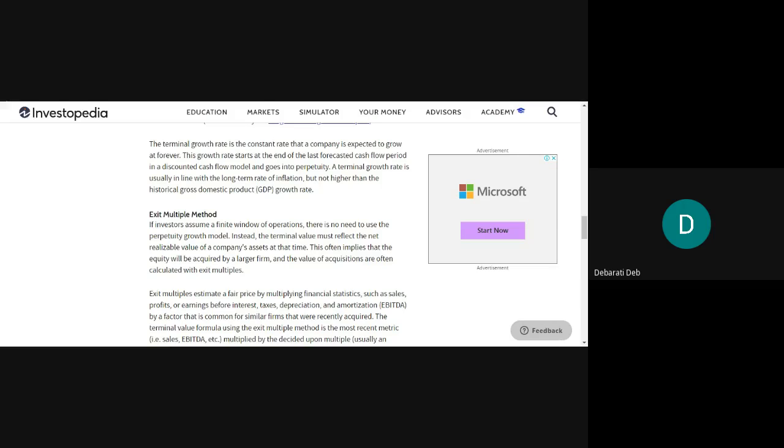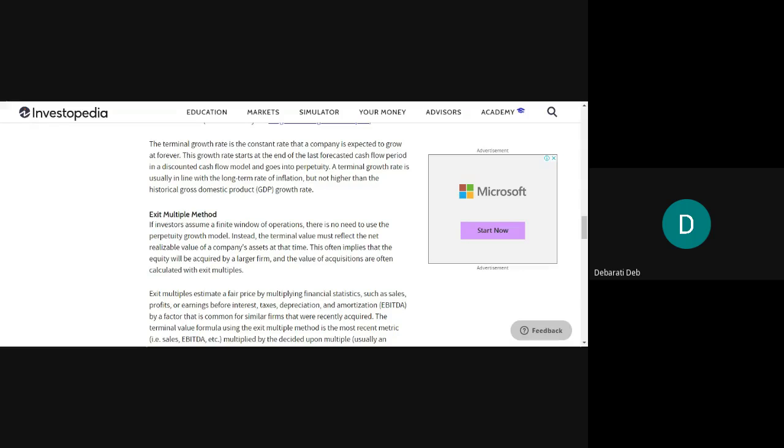A terminal growth rate is usually in line with the long-term rate of inflation, but not higher than the historical GDP growth rate. So how will you calculate this growth rate? By using the Gordon growth model. If you had done that model, there is a direct formula for calculating this G. But since you will not be doing that, you should understand that this G should be in line with the long-term rate of inflation.